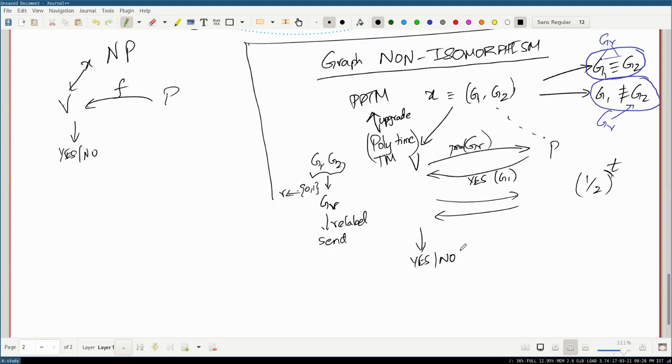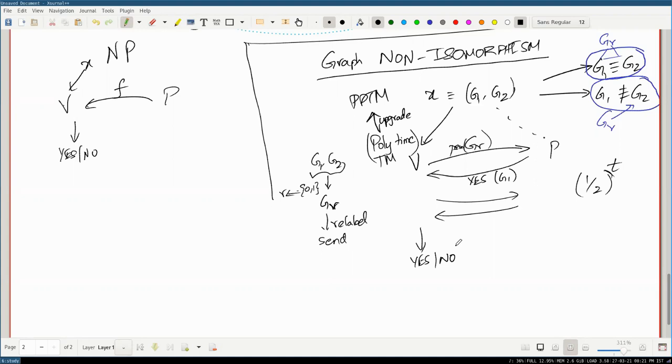And the prover, on the other hand, is basically trying to help the verifier answer the question of graph non-isomorphism. So the prover can do anything in constant time, and the prover is trying to help the verifier. The only reason the verifier can't blindly trust the prover is the prover can cheat, right? The prover can just give you the wrong answer. So obviously that's not a valid way to solve the problem. But given access to a prover and oracle that has infinite power, but you yourself have only finite power, can you still get an advantage is the question of interaction.